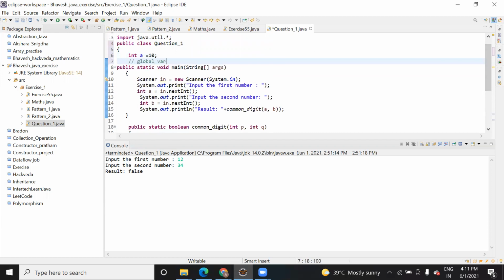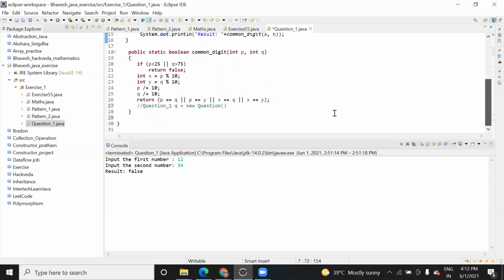Let me add it here itself as a comment. A global variable is a variable that is accessible from any point in the method, that is accessible to the whole class, just like this a.